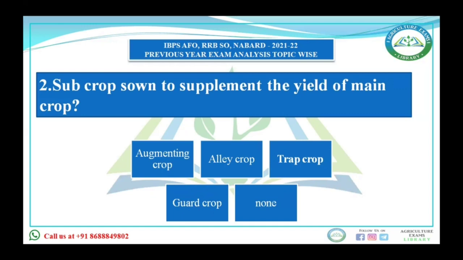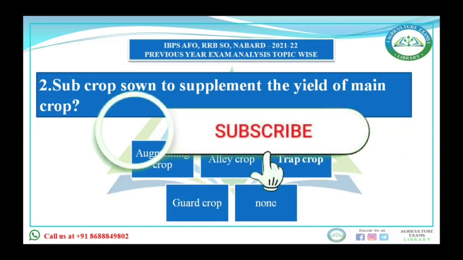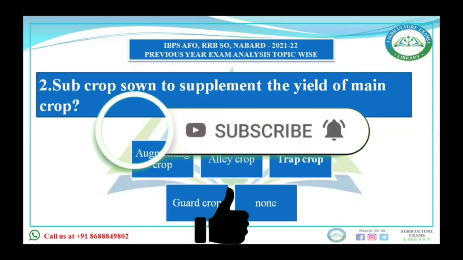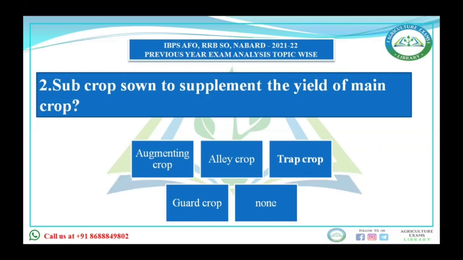If you talk about striga, it is trapped by sorghum crops, or if you talk about orobanche, that is trapped by Solanaceae. Otherwise, nematodes are trapped by Solanaceae crops. You see castor growing in cotton or groundnut acts as a trap crop for armyworm pest.